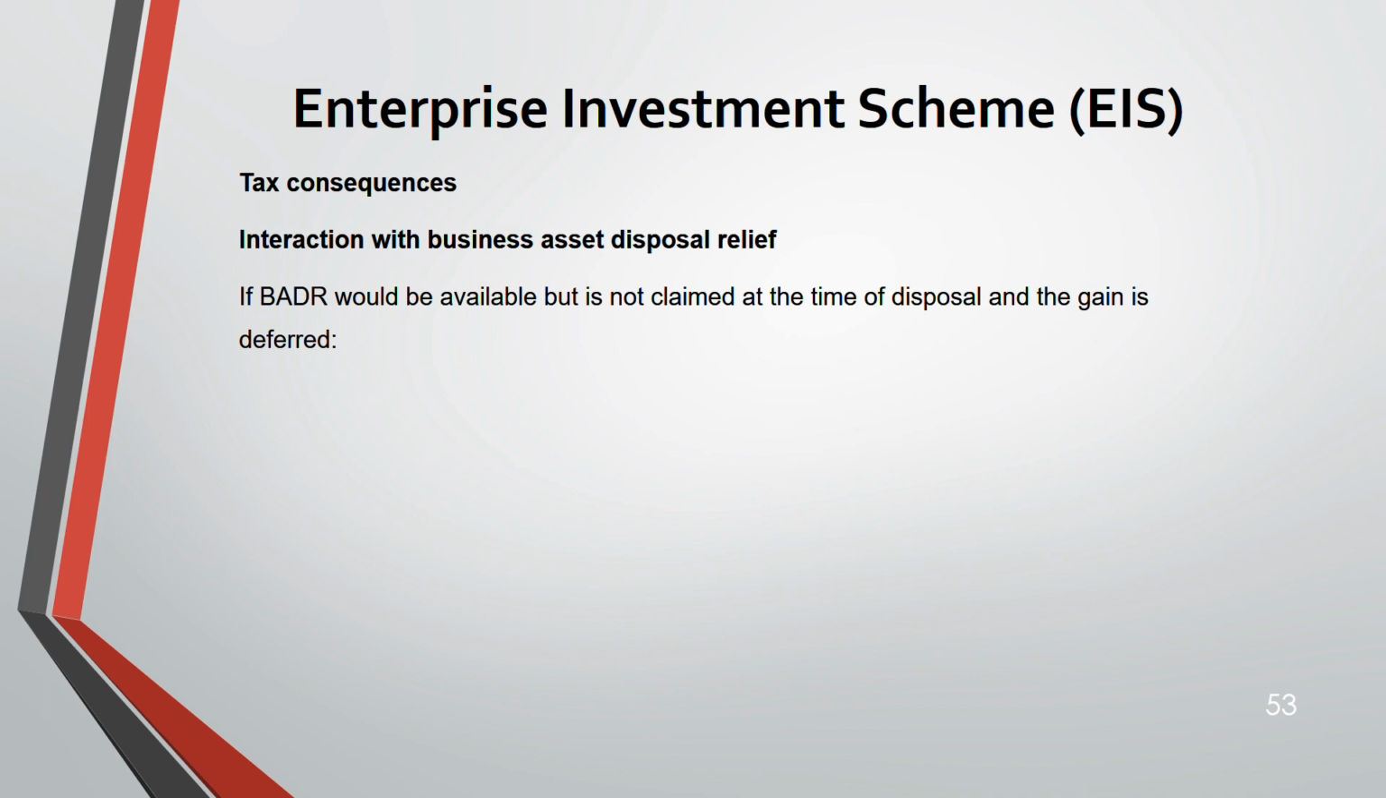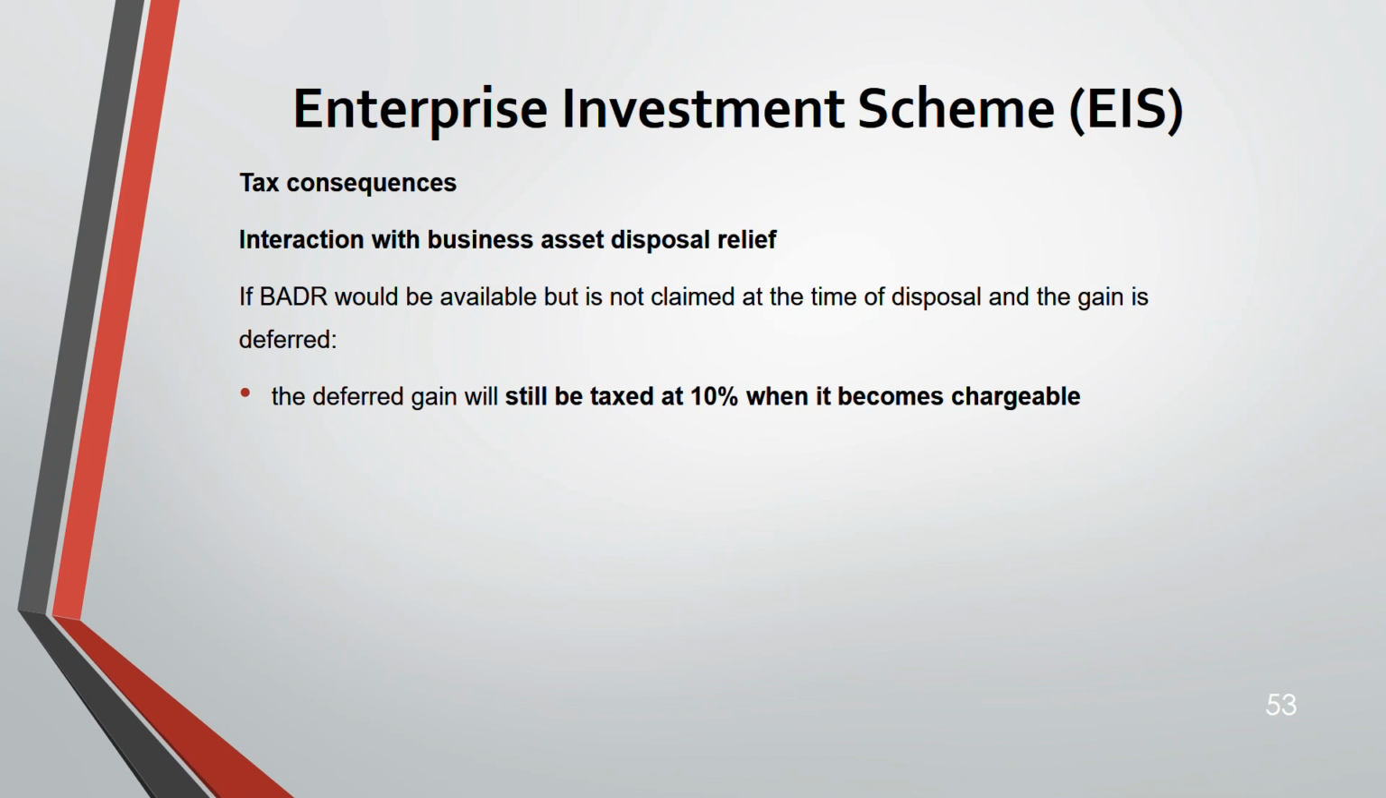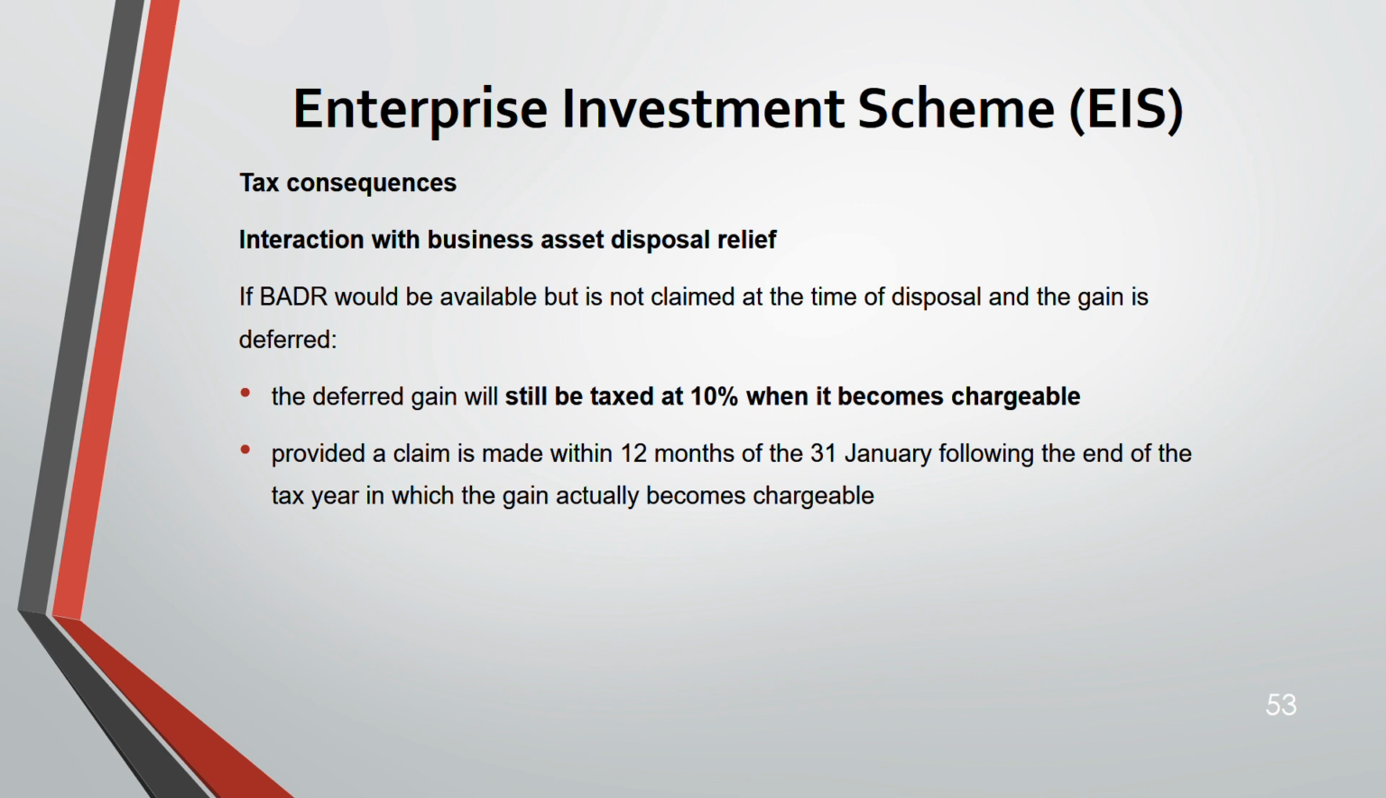And if this one is available but is not claimed at the time of disposal, you don't claim BADR at the time of disposal, you don't get it taxed at 10%, rather you choose to defer the gain. Remember, the deferred gain can still be taxed at 10% when it becomes chargeable, provided certain conditions are met. What is it? Provided a claim is made within 12 months of the 31st Jan following the end of the tax year in which the gain becomes chargeable. So take the tax year when the gain becomes chargeable, take 31st Jan following that year, and add 1 year to that.